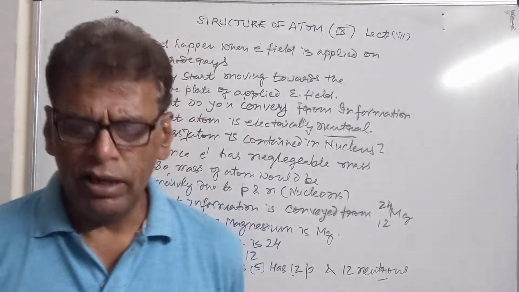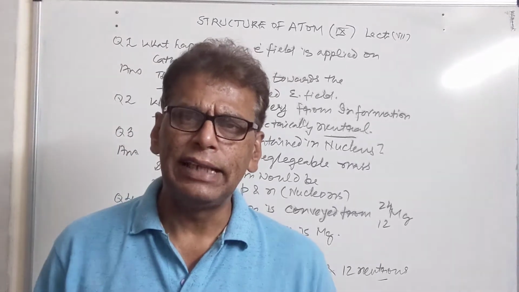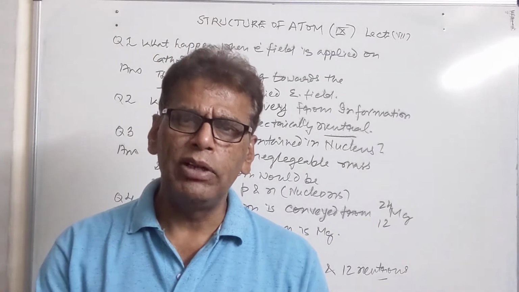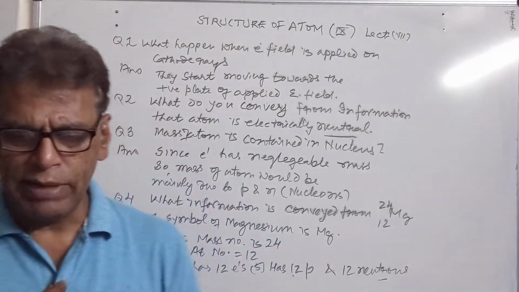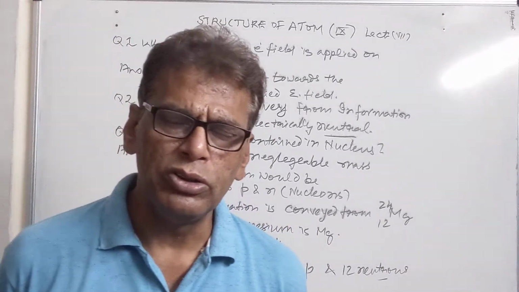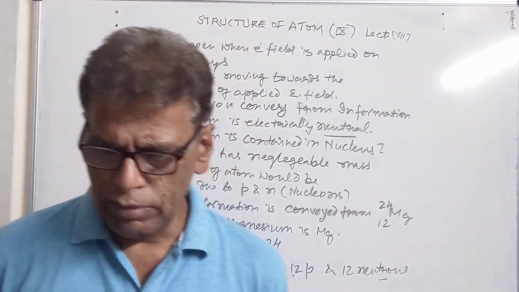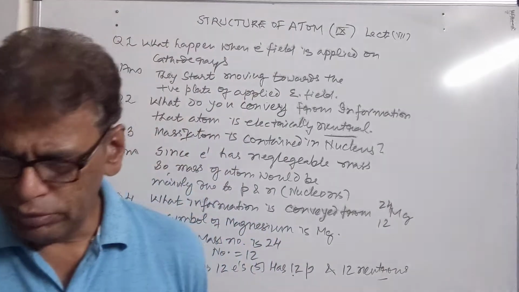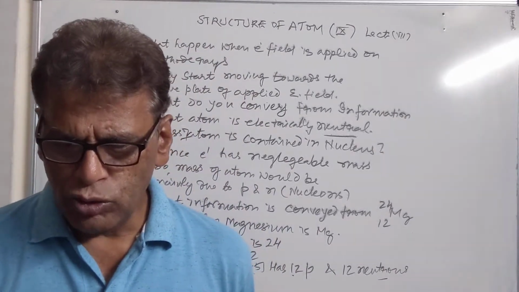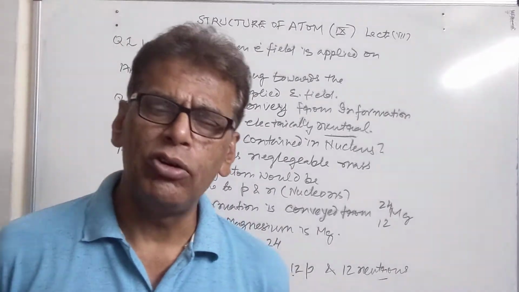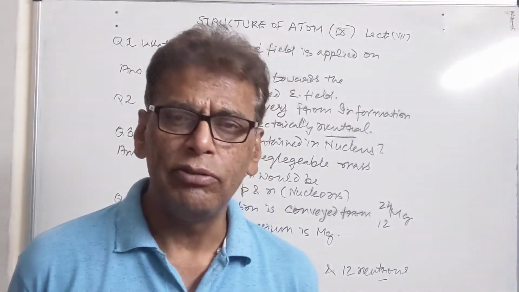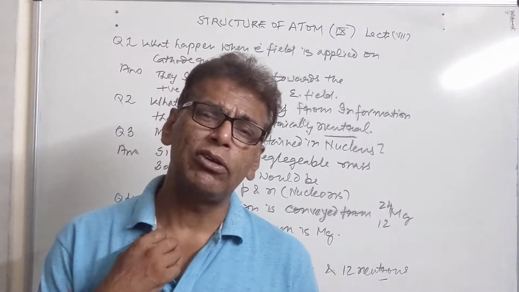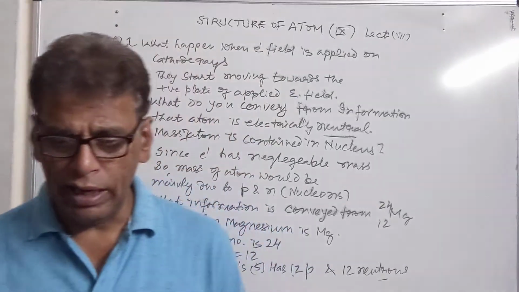Then we have fill in the blanks. In an atom, the number of dash is same as that of number of dash. So in an atom, the number of electrons is same as that of the number of protons. So this will be the words which will be put in the empty spaces. Now sodium has how many electrons in the valence shell? Sodium has 1 electron in the valence shell, and it has one more electron than its sodium positive ions.